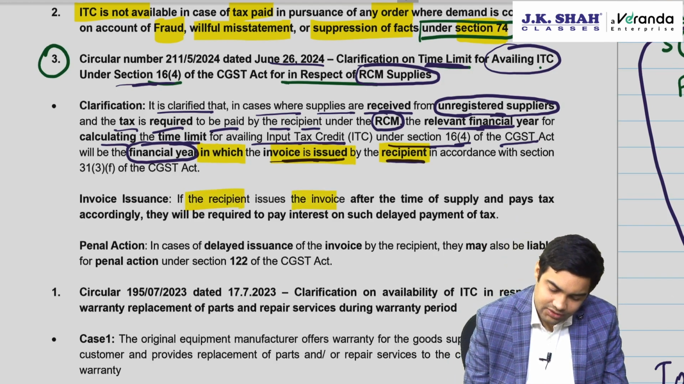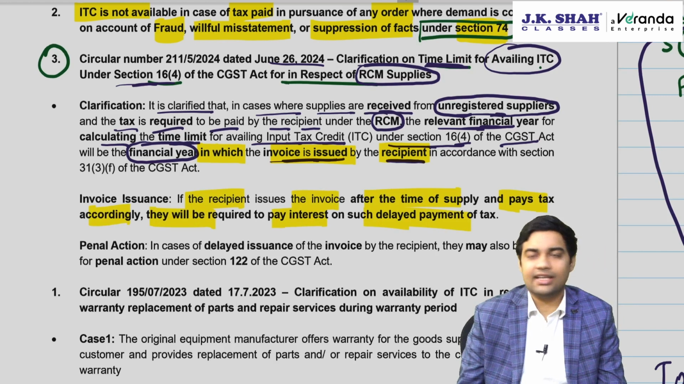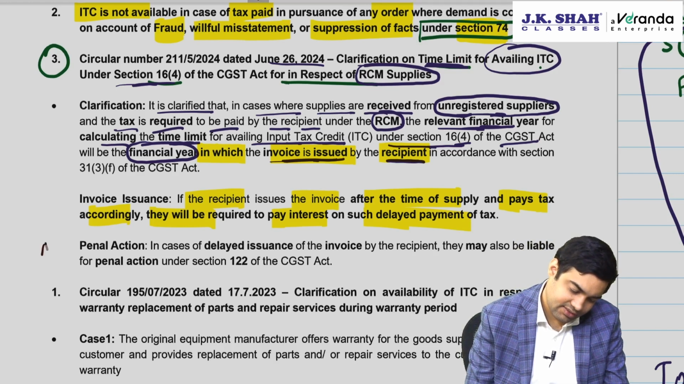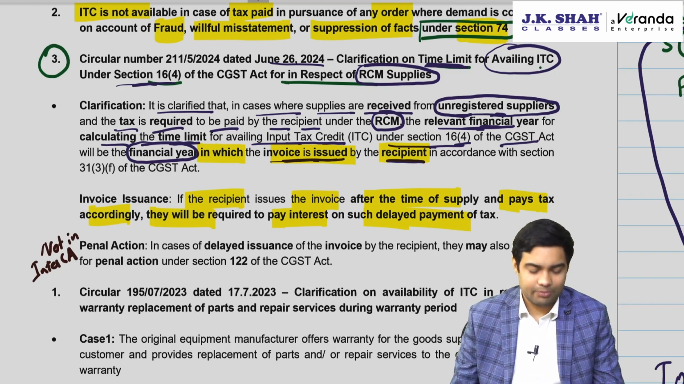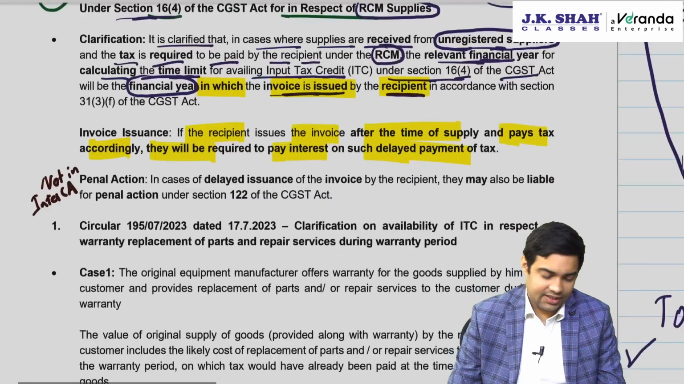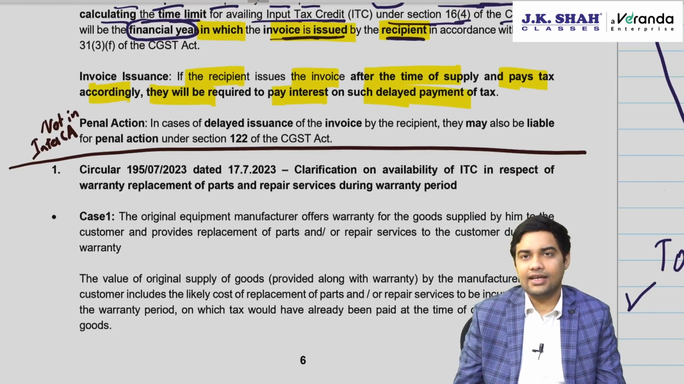If the recipient issues the invoice after the time of supply and pays tax accordingly, they will be required to pay interest on delayed payment. Penal action, you don't learn it at Inter CA. It's there in the circular, but you can ignore it because 122 penalty is not in your syllabus. Okay, so this circular was already there for Jan 25.